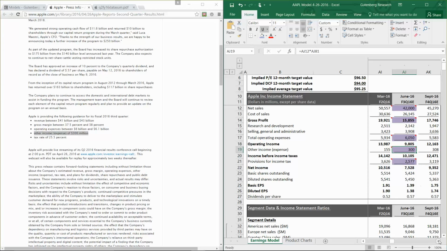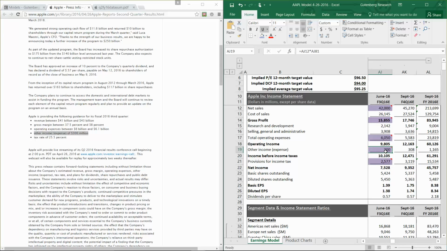For the time being, we left it at what management guided to at 300 million. And then for the effective tax rate, we took the tax rate that management gave us at 25.5%. So that gets us to total net income of 7.5 billion for the third quarter.